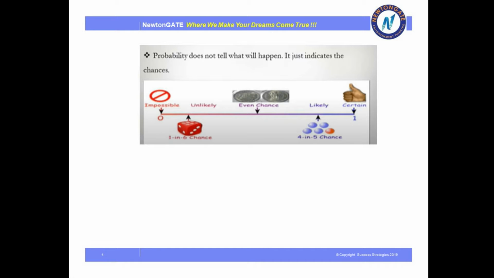So this is about probability. Again, here I have taken some instances where you can relate with probability. The first one is an impossible event, that is, no chance of happening. The second one is a dice.